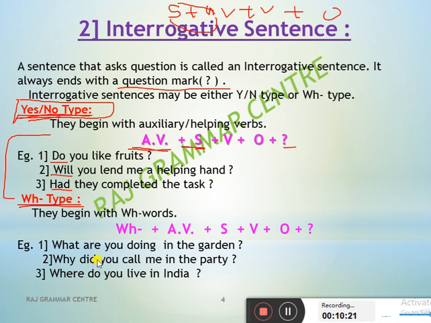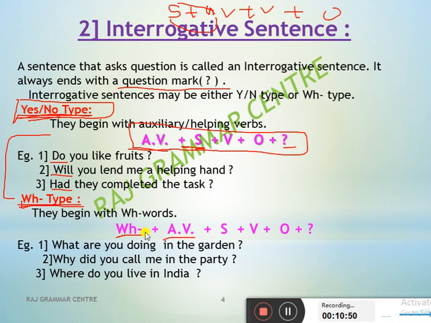Second is WH type. See, this formula is the same as yes-no type, only one difference is here. Here, before the auxiliary verb, I use a WH term. Here I use WH only. WH words mean what, when, how, where, all these words. So in WH type, the auxiliary verb is there, but before that a WH word will be there. And here the answer will not come in yes or no.